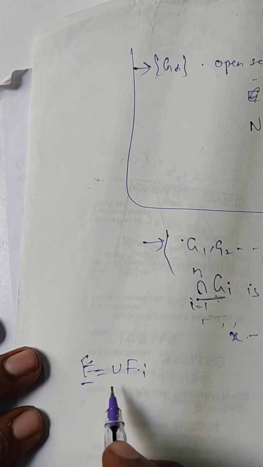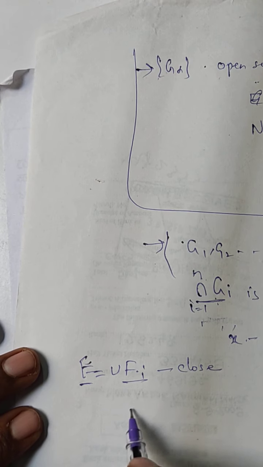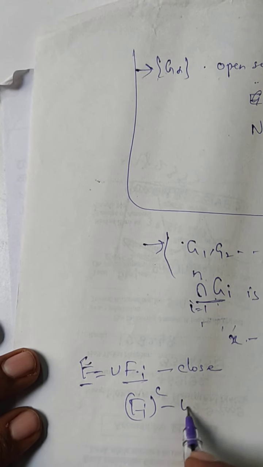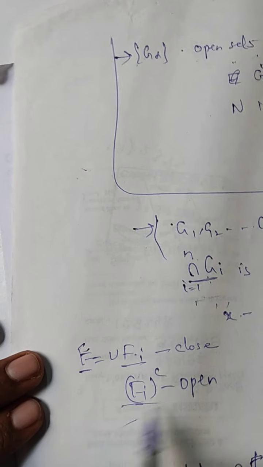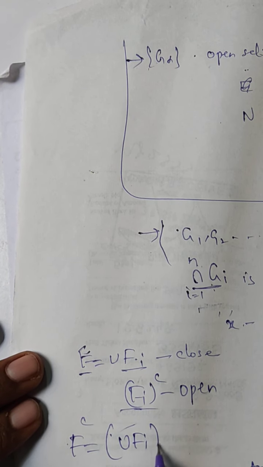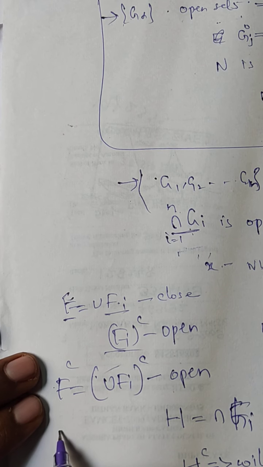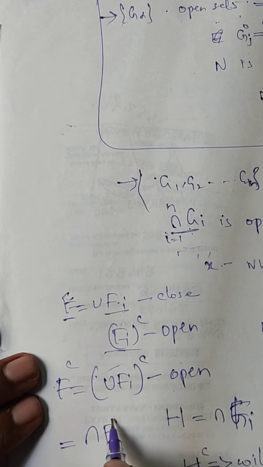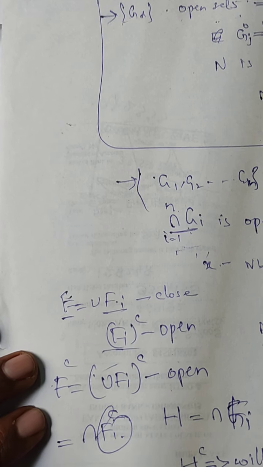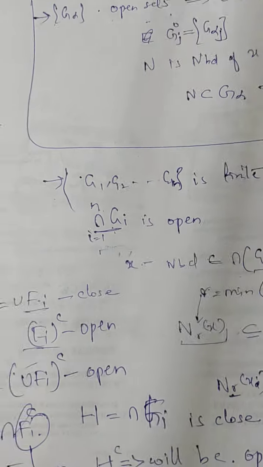So if this F_i is closed, then we get F_i complement is open, right? How do you get the complement? By taking the complement on both sides. F complement, we get the intersection of F_i complement. We get that it is open. This is pretty much easy.